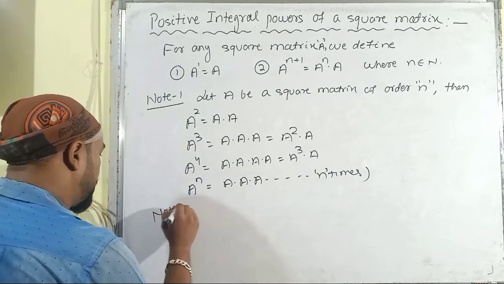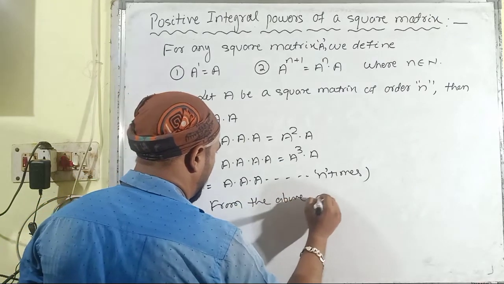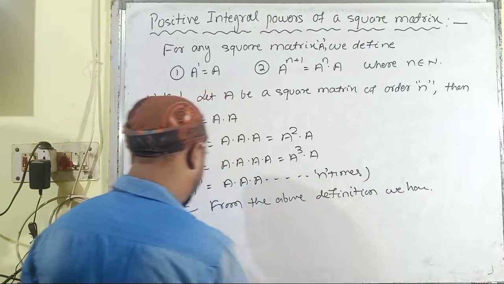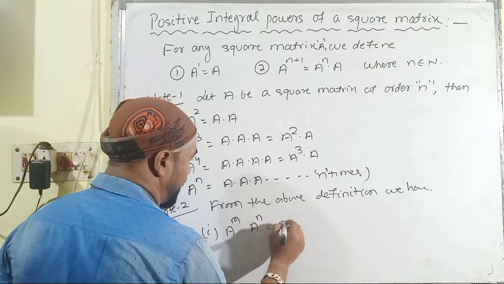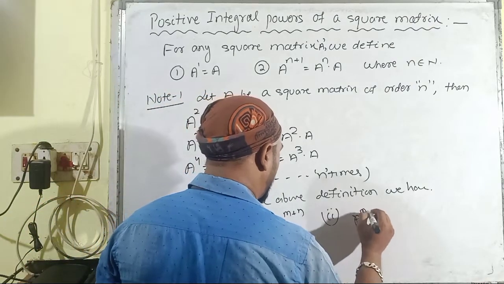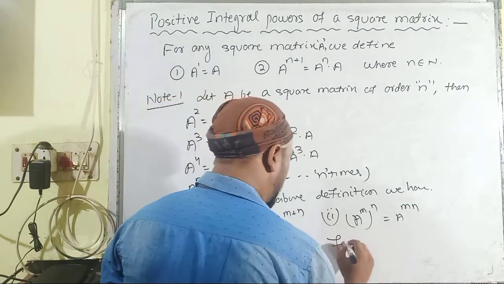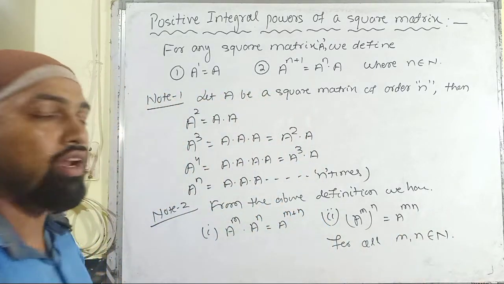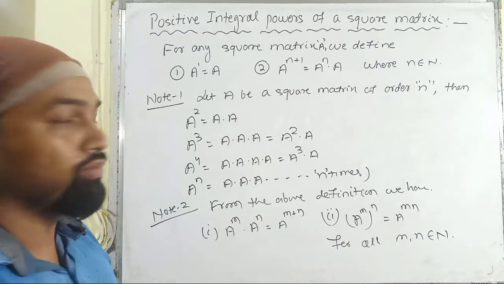So here it is note number 2. From the above definition, we have A to the power m multiplied with A to the power n gives us A to the power m plus n. Similarly, the second one is A to the power m whole to the power n gives us A to the power mn, for all m, n belonging to the set of natural numbers. We have to use these fundamentals upon some of the problems in our exercise.